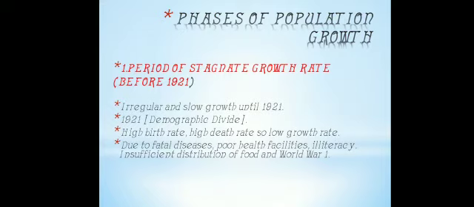Poor health and medical facilities, illiteracy of people at large, and inefficient distribution system of food and other basic necessities were responsible for high birth rate and high death rate. And another important reason was First World War. Due to this there was high death rate, and these were responsible for stagnant growth rate before 1921.